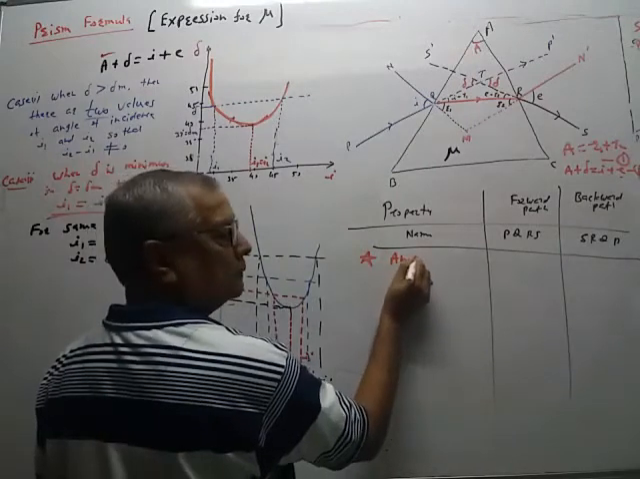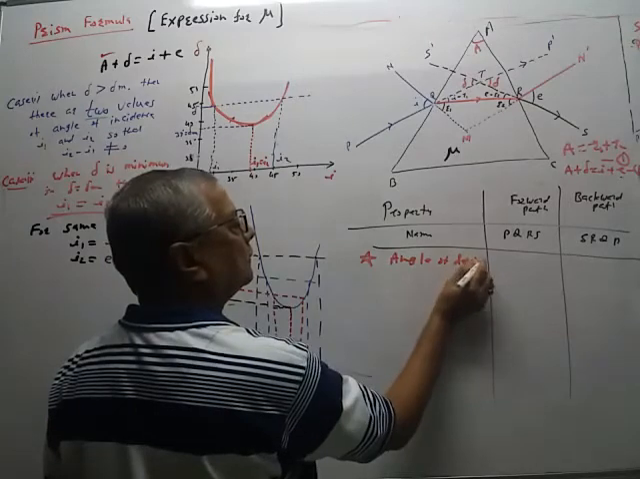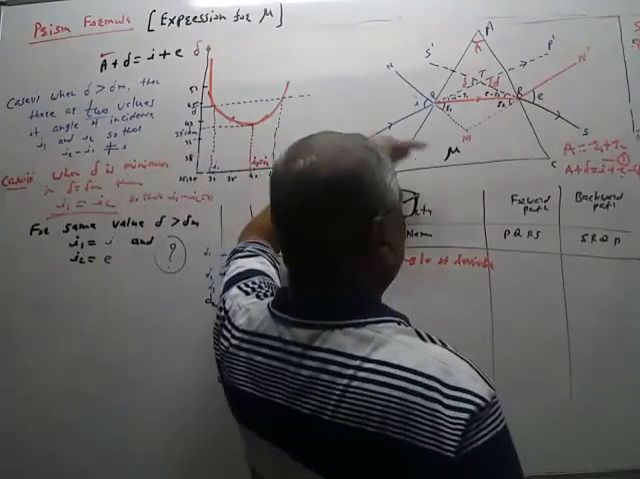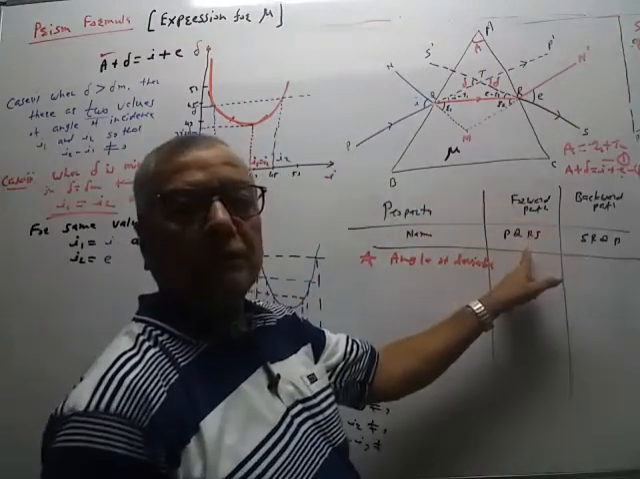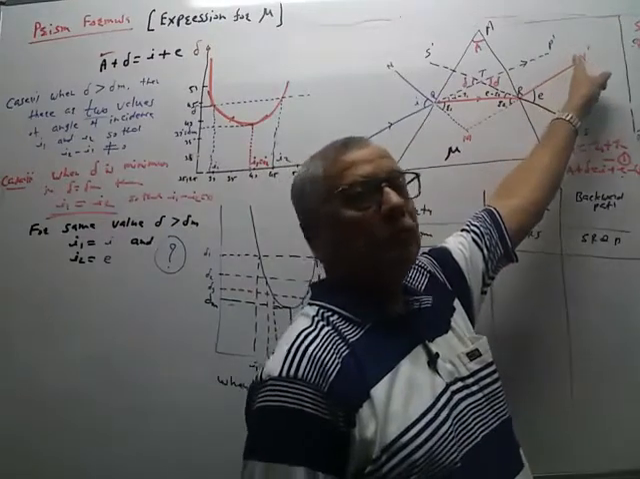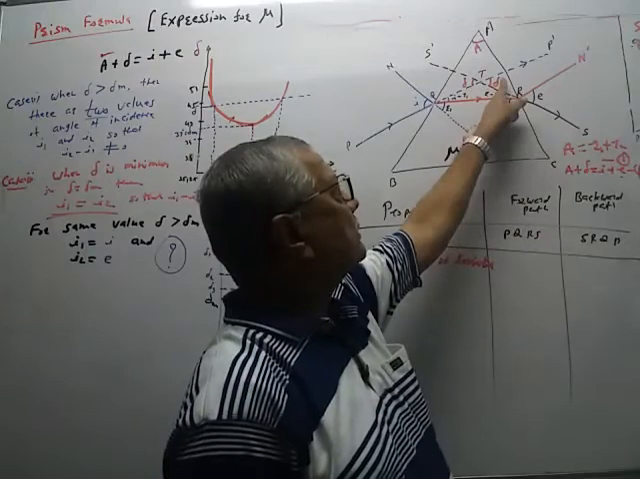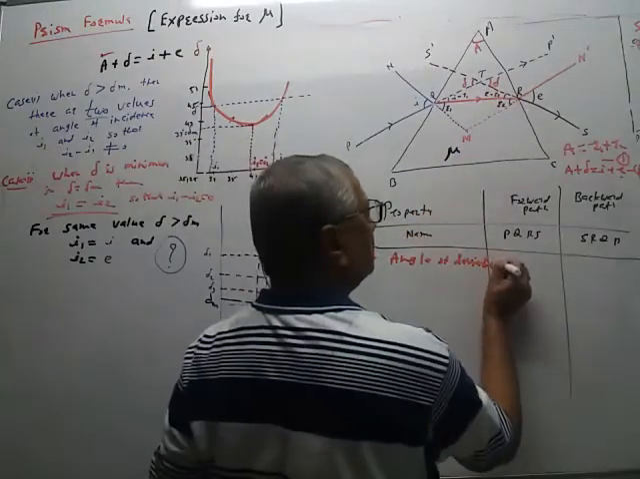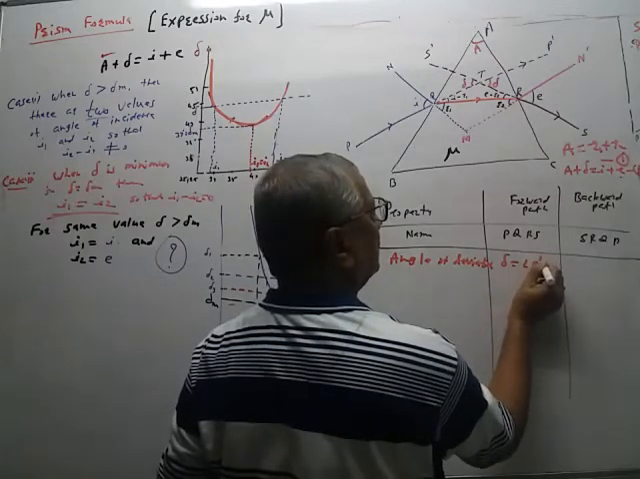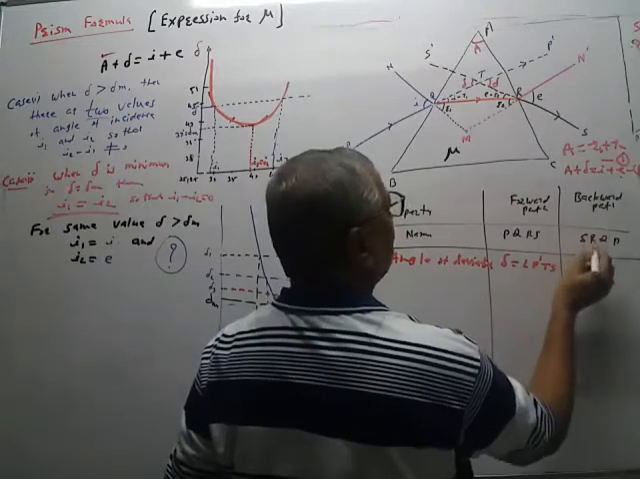Angle of deviation. Now, what is the angle of deviation for the forward path? Incident ray is PP dash and emergent ray is S dash S. So this is the angle of deviation. Angle of deviation delta is equal to angle P dash T S. And for a reverse path.